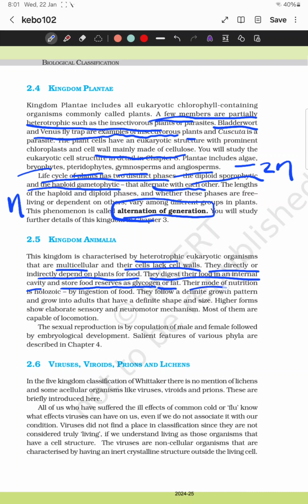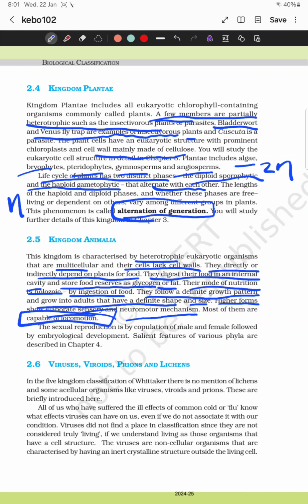So their mode of nutrition is holozoic. By digestion of food, they follow a definite growth pattern into adults that have definite shape and size. Higher forms show elaborate sensory and motor mechanisms. Most of them are capable of locomotion, moving from one place to another.